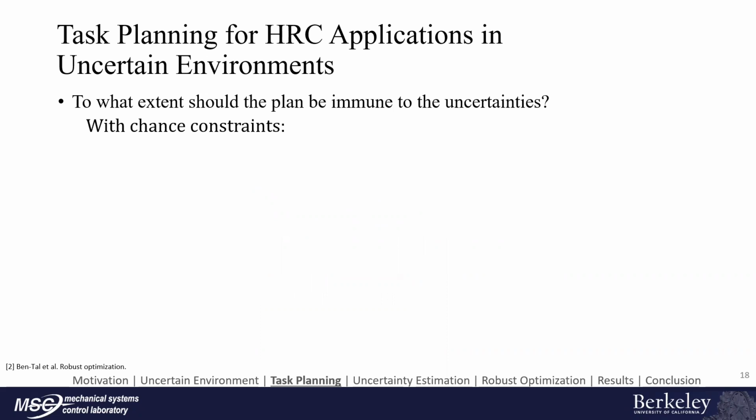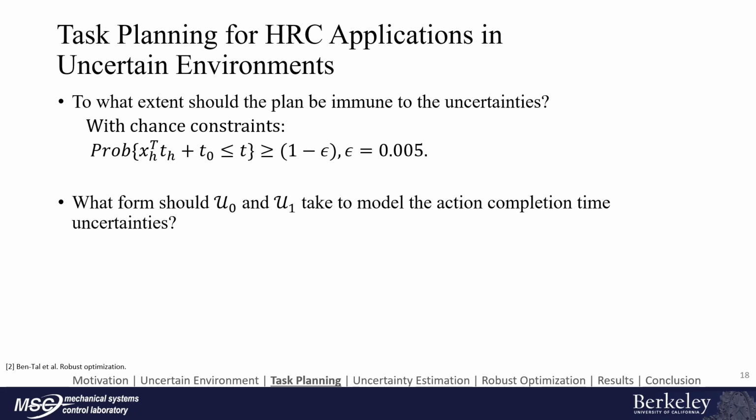Conventionally, we want at least a probabilistic guarantee. Therefore, we can rewrite the first constraint that is affected by the uncertainty as a chance constraint. The next question is to determine the form of U0 and U1. Here, we follow the suggestion in the book Robust Optimization and choose the budget uncertainty set. Now, we need to redesign the robot system to estimate these uncertainties.